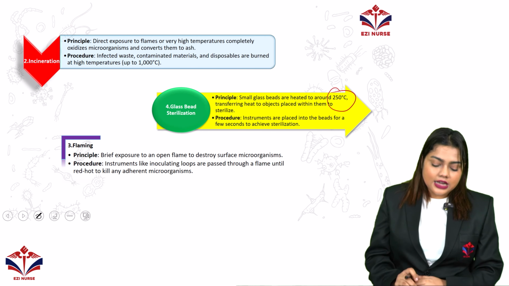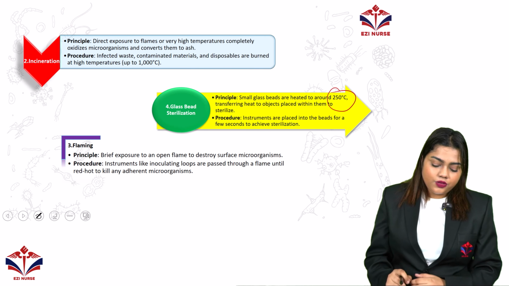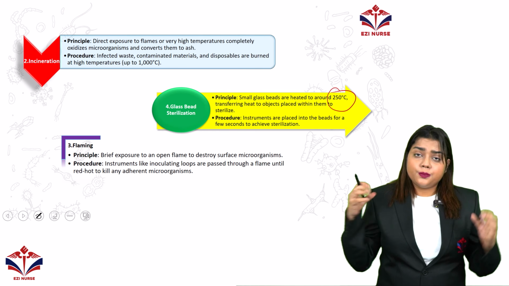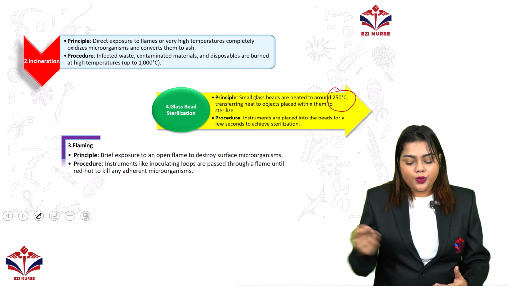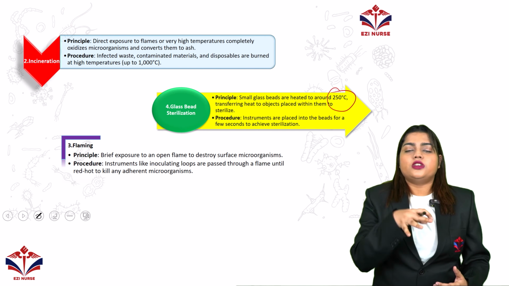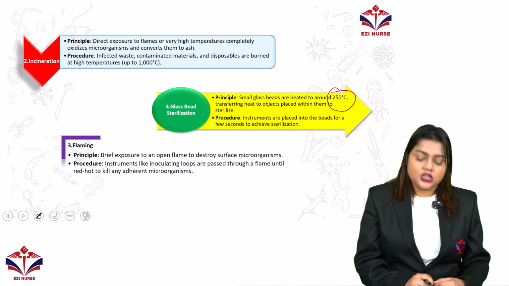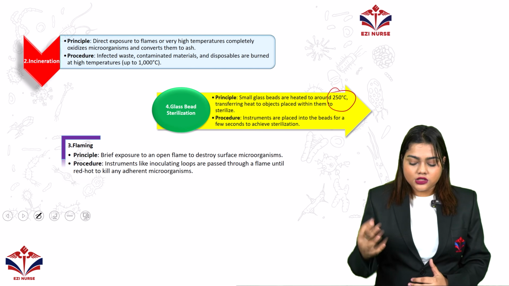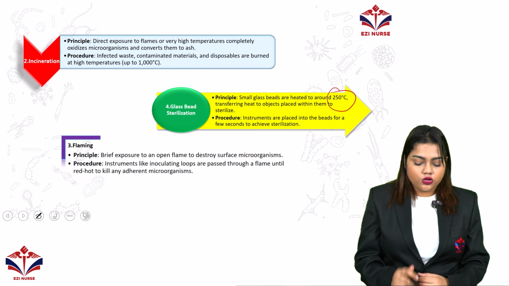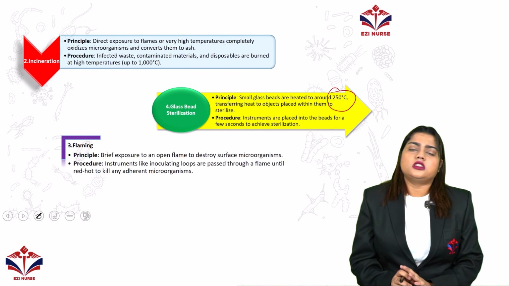And the last one is flaming. In flaming, the principle is a brief exposure to an open flame to destroy the surface microorganisms, and the procedure includes passing instruments like inoculating loops through a flame until red hot to kill any adherent microorganisms.